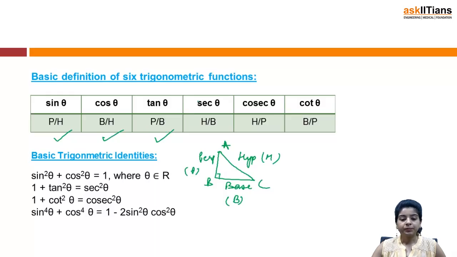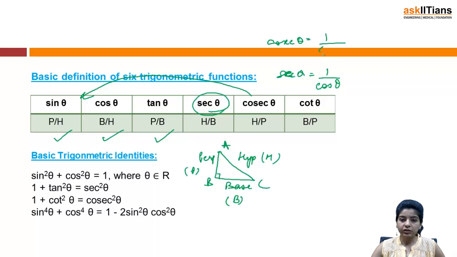Now sec theta is basically 1 by cos theta. Since cos theta was base upon hypotenuse, sec theta is hypotenuse upon base. Now cosec theta is the reciprocal of sin theta, so cosec theta is 1 upon sin theta, and therefore it is hypotenuse upon perpendicular. And similarly cot theta is the reciprocal of tan theta, and therefore it is base upon perpendicular.